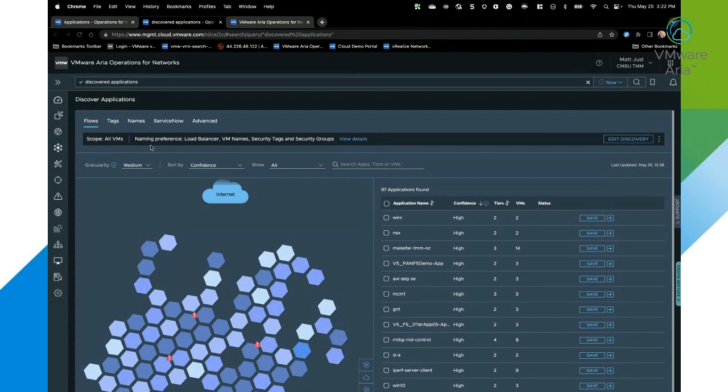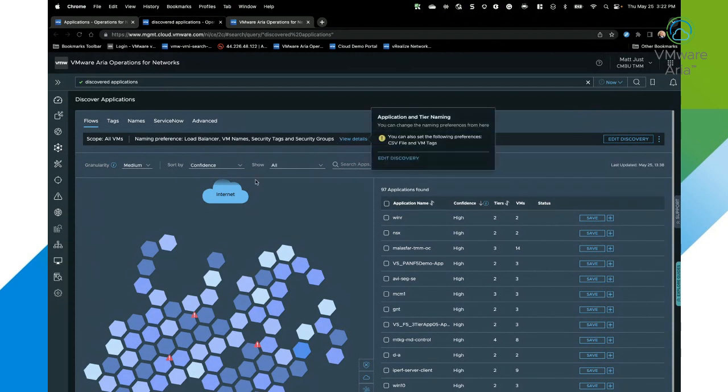As you can see here in my scope, I've got all VMs. And my naming preference is going to be in the order of using load balancer configs. That's looking at our various different virtual servers and the pool members and so on. So we actually are pulling that from those load balancers to help also better understand and utilize that data to define applications. We're also utilizing VM names, security tags, and security groups.